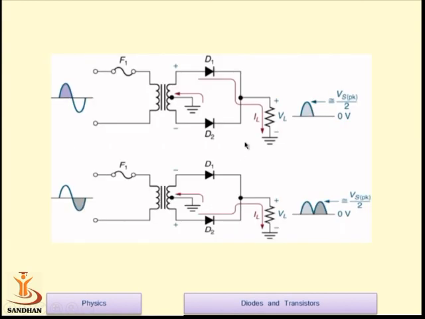Here is the working of this center tap type full wave rectifier. Whenever you apply the positive half cycle to the transformer, it steps down the AC voltage, positive voltage is applied over here, and the negative